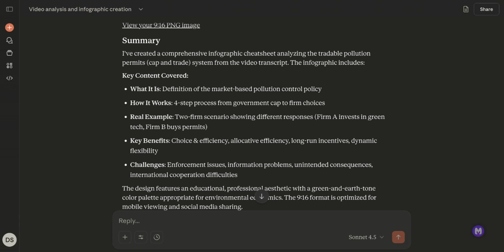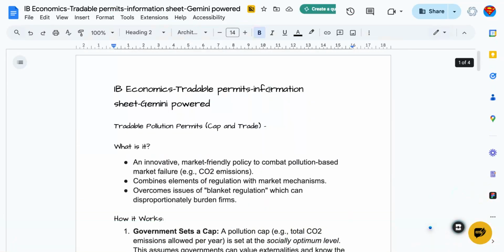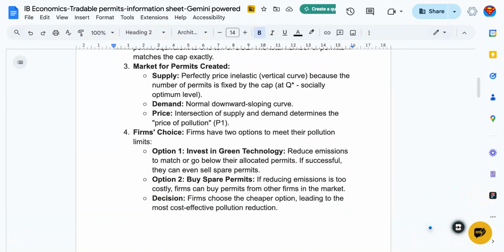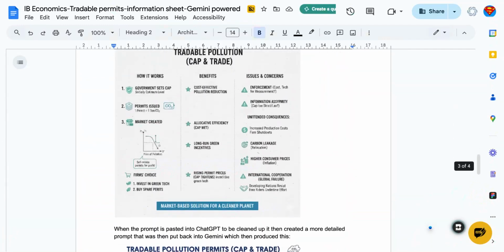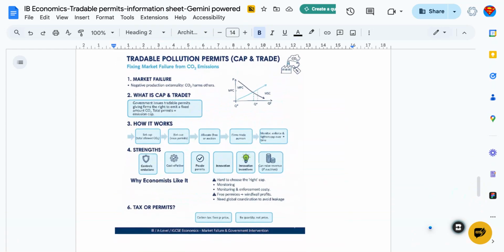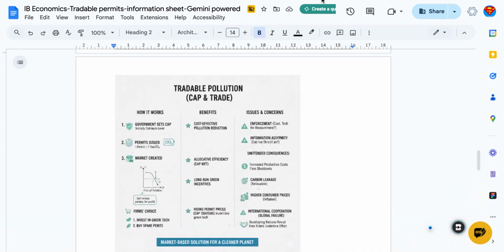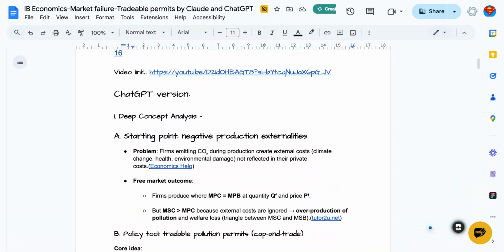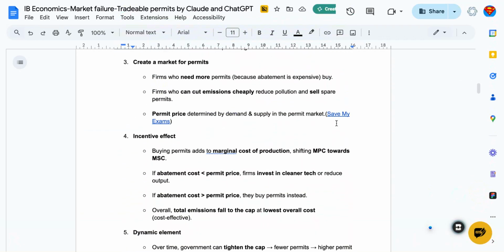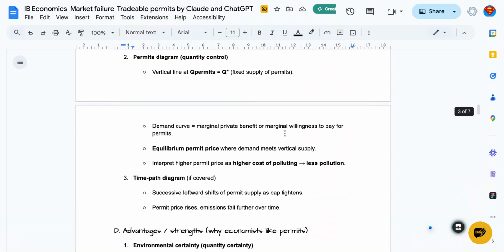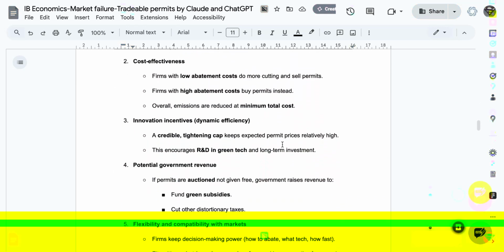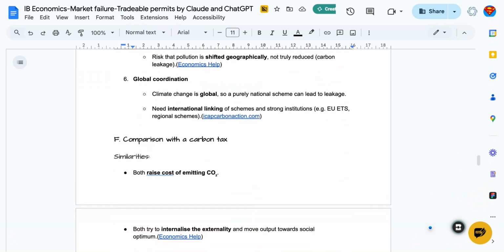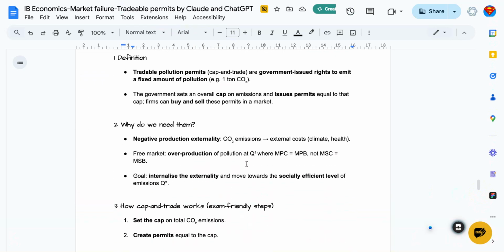I then decided to let my students see them, so I created them as docs. Let's show you here. So this one was the Gemini one. There's the summary without the links, without exam tips, and I put both infographics in, just so that they could have them. And then, sharing this tab, this one here was the Claude version and the GPT version, with all the detail, the hyperlinks to the other sites that it used for reference, little wee tips for the students, learners about the exam, comparison table.